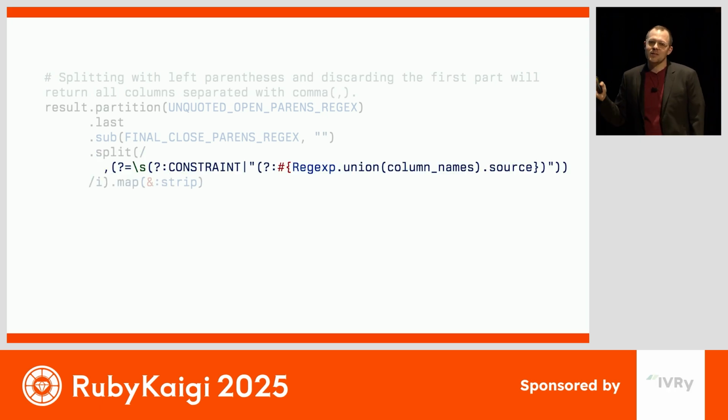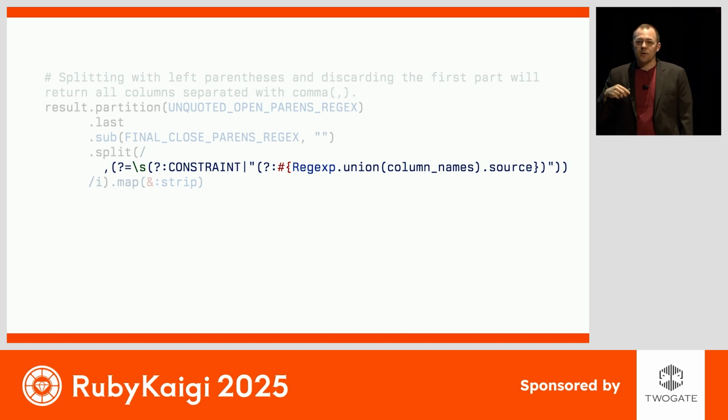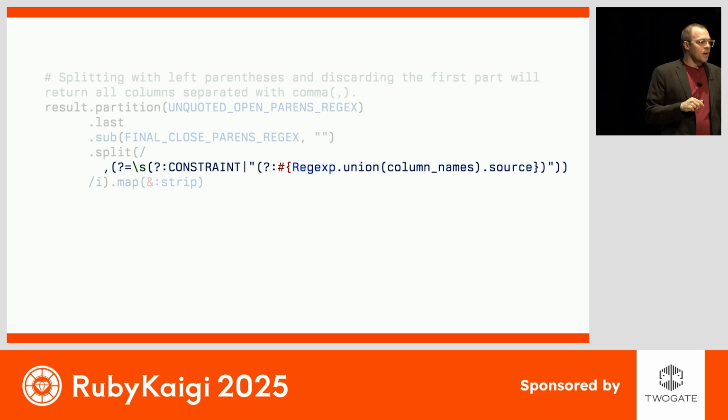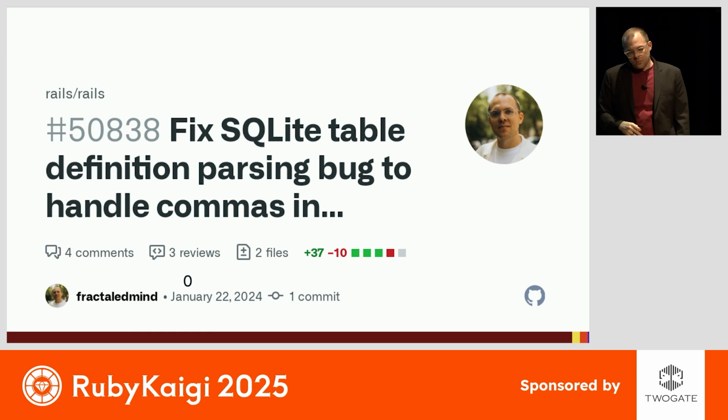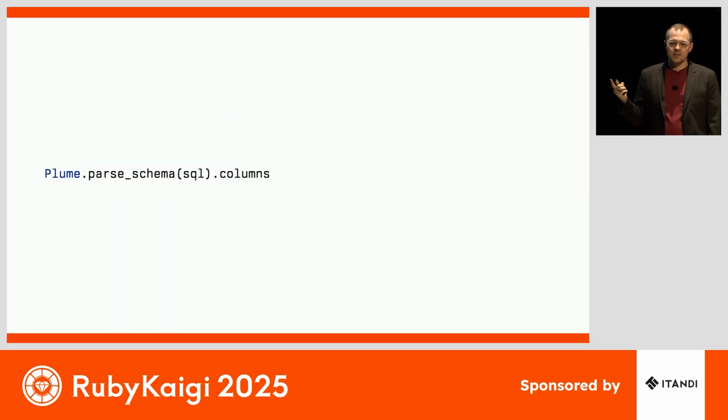I'm not even going to spend a lot of time on it. Don't read it. It's horrible. It fixed that bug. Even as I wrote it, I was aware of the other possible edge cases that would lead to very similar bugs. This is not resilient. And when I put this pull request in and got it merged, I was happy to have fixed that bug, but I couldn't help but daydream about what it could have been if I could have fixed the bug with code like this.